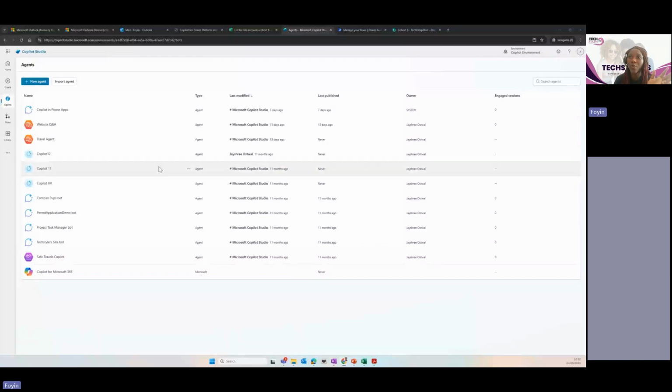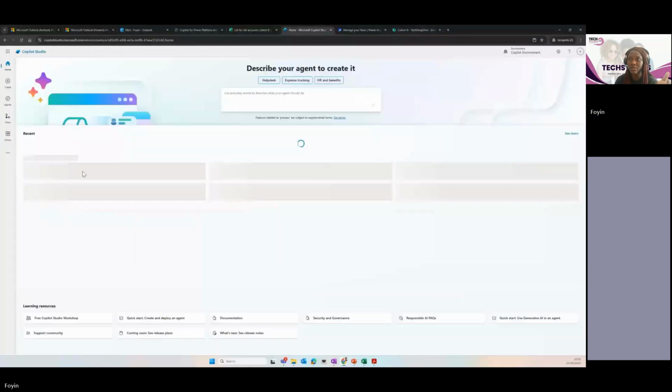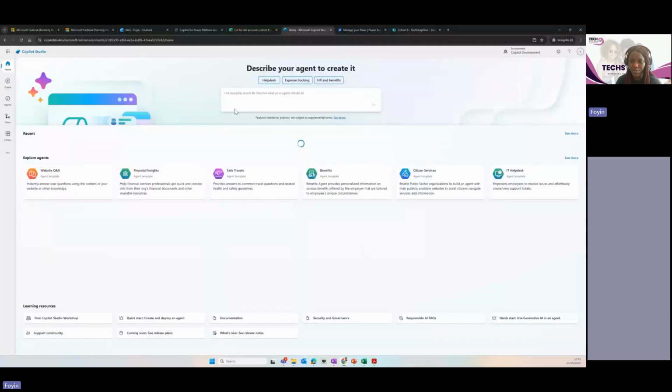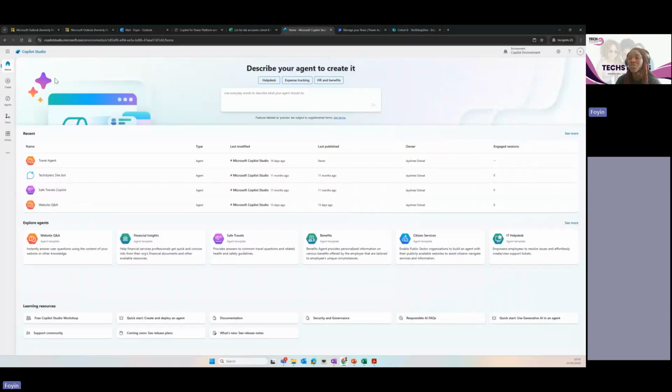When you land on copilotstudio.microsoft.com, it brings you to this interface, and you're probably landing on this homepage here. There are a lot of things you can do from here. You already see some of these agents are already created.